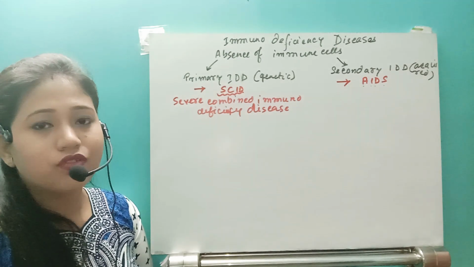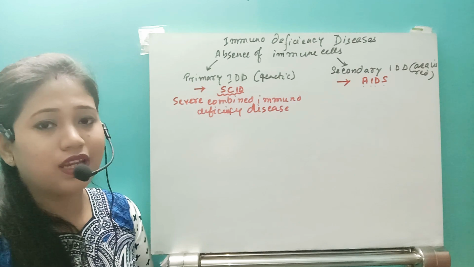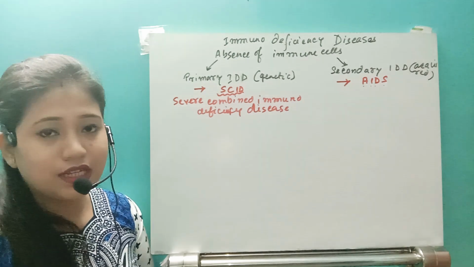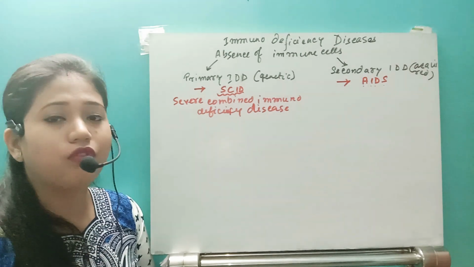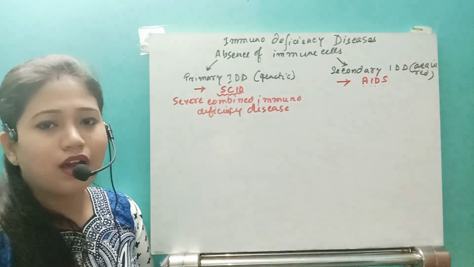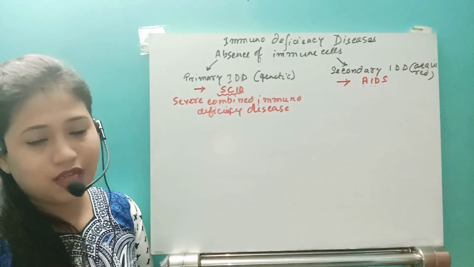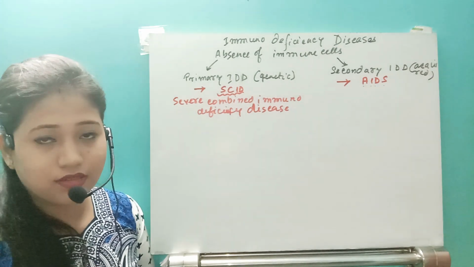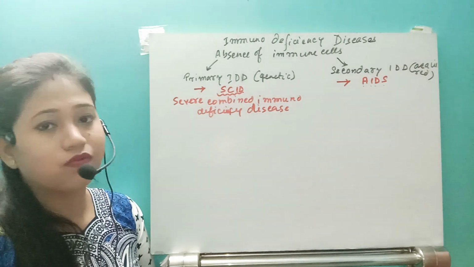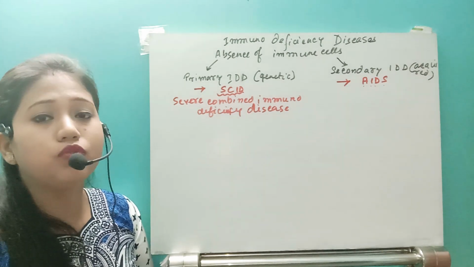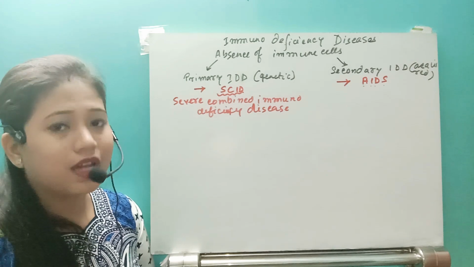It was first discovered around 1990, when a 4-year-old girl was suffering from SCID, and she frequently suffered from disease and was not able to recover. Then a blood test was done, and it was found that there was no immune cell present.